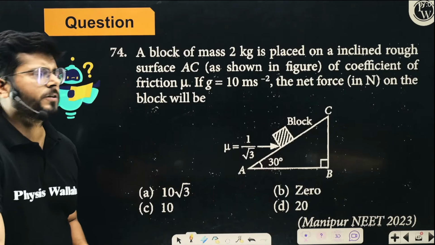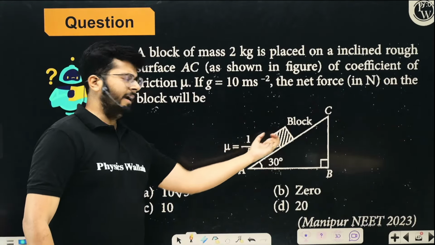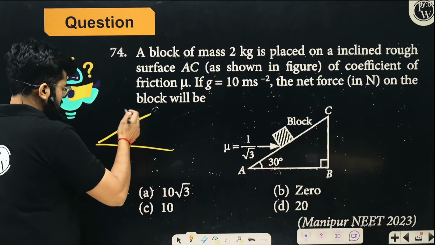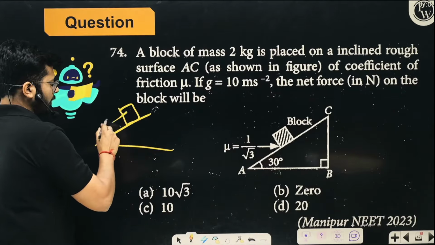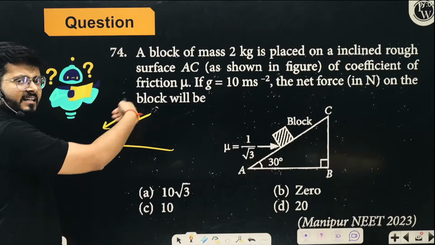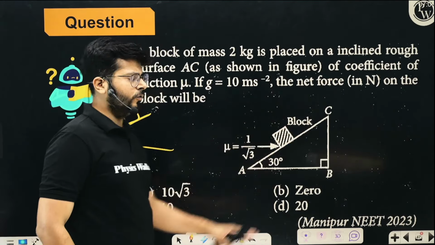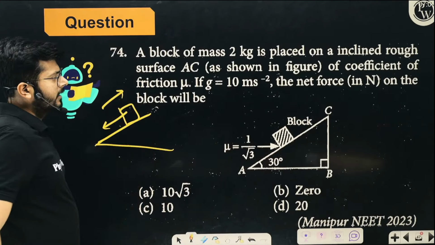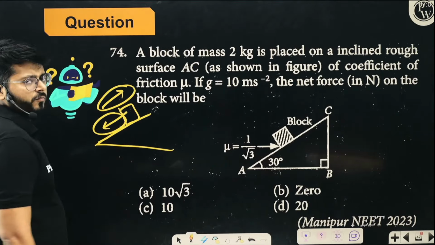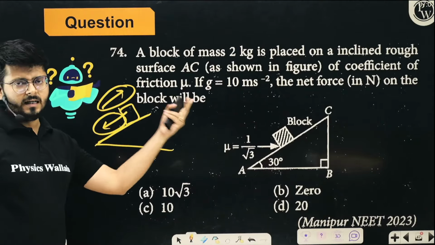This is a very easy question, because you see that one component of the weight is acting downward. If the surface was smooth and the block was smooth, it will automatically slide downward. Why? Because one component of the weight, g sine theta, is acting this way. But here the friction force is also there, so friction force is going to oppose it. So net force we have to talk about: mg sine theta minus the friction force, mg sine theta minus mu into mg cos theta.